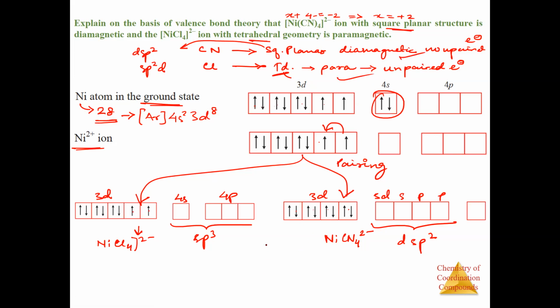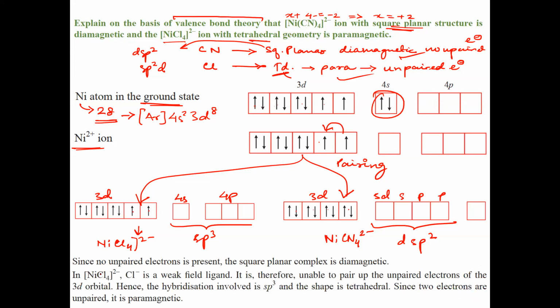Okay, so this is how you explain on the basis of valence bond theory that NiCn4 has a square planar structure and is diamagnetic, and NiCl4 has tetrahedral geometry and is paramagnetic. Now you can add one more line: Cl is a weak field ligand, hence there is no pairing. But Cn is a strong field ligand, that is why there is pairing.